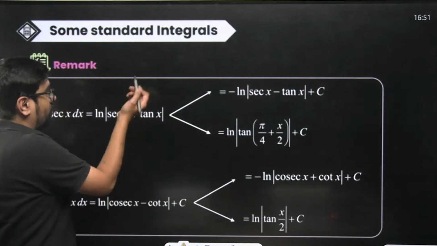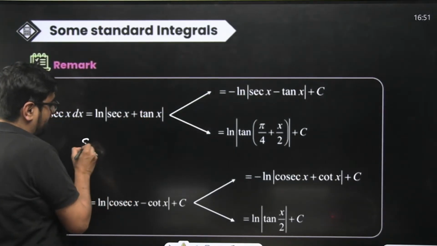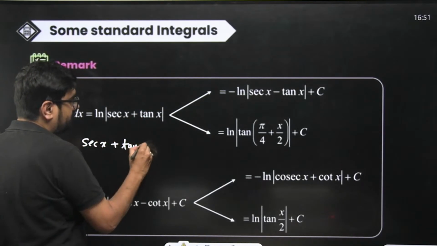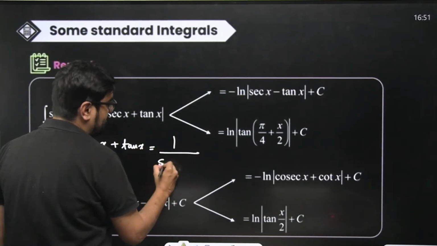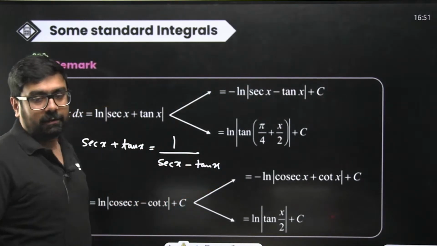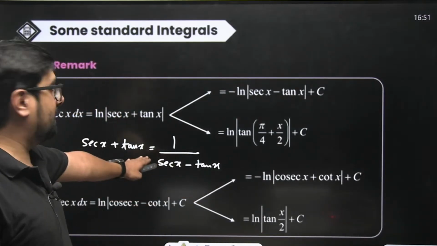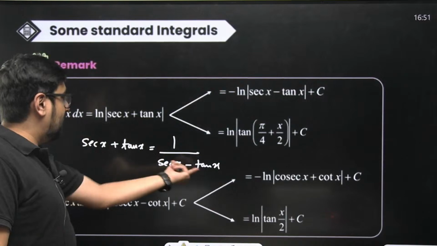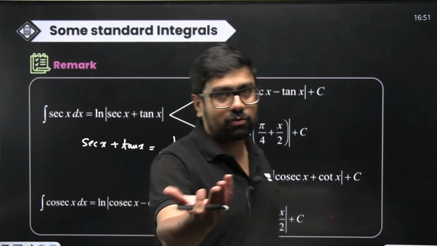Because that sec x plus tan x can be written as 1 by sec x minus tan x. Right? From basics of trigonometry, you know that this can be done. Or otherwise, you just multiply these two. This is sec square minus tan square, which is 1.